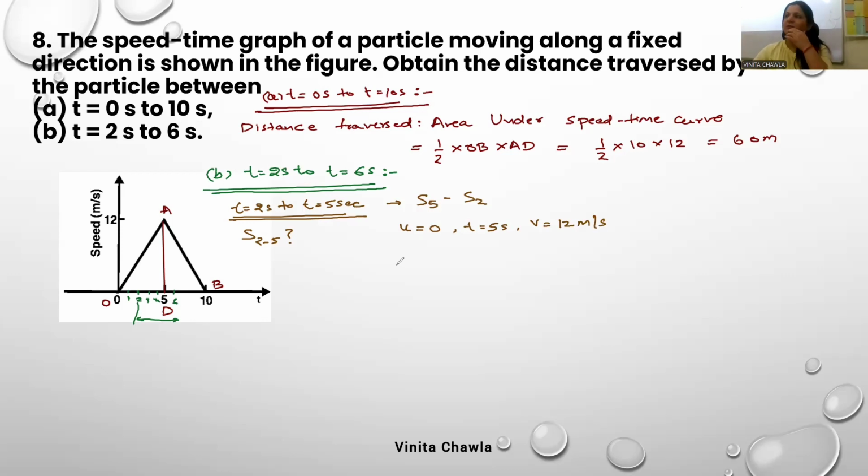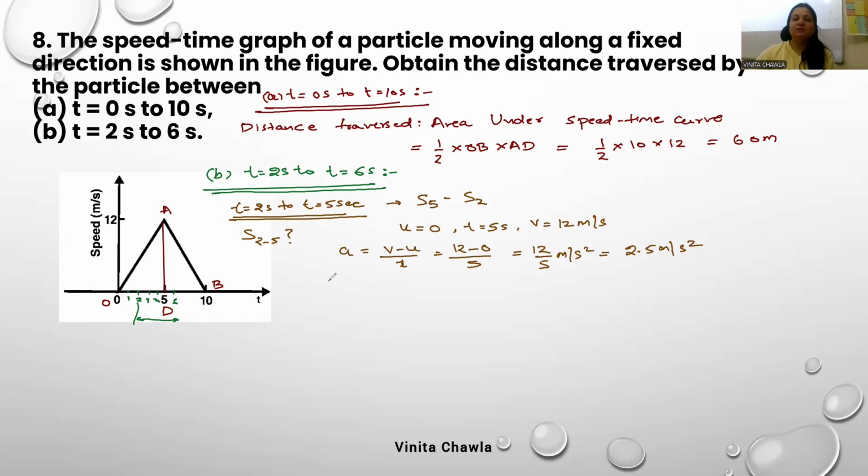So we can find acceleration. We use the first equation of motion: v minus u by t, rate of change of velocity upon time. So 12 minus 0 upon 5. It is 12 by 5 meter per second square, so this is 2.4 meter per second square. This is your acceleration.